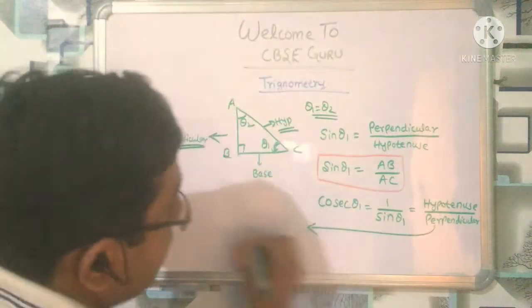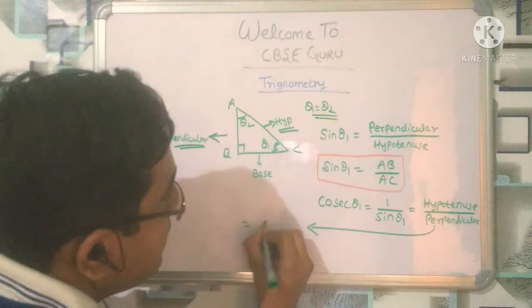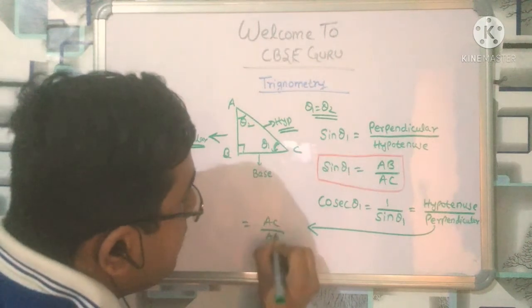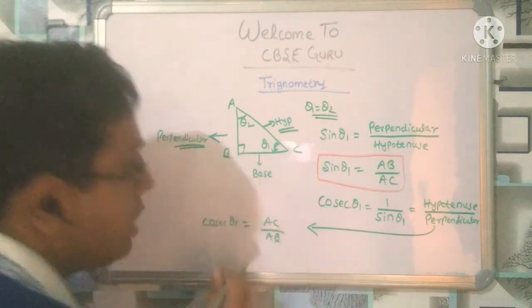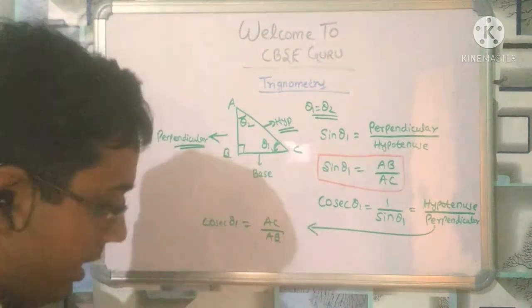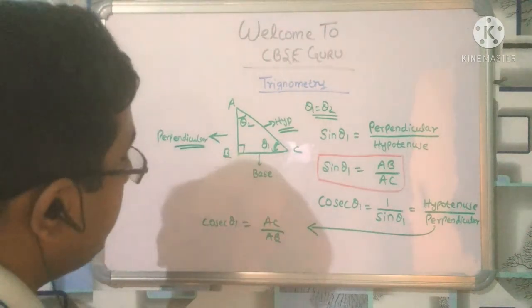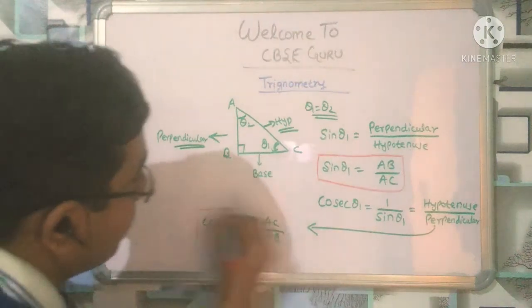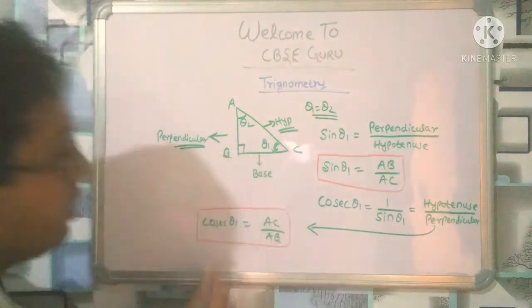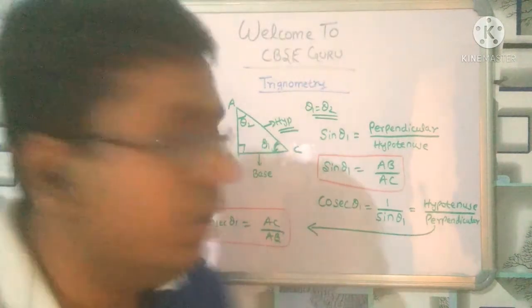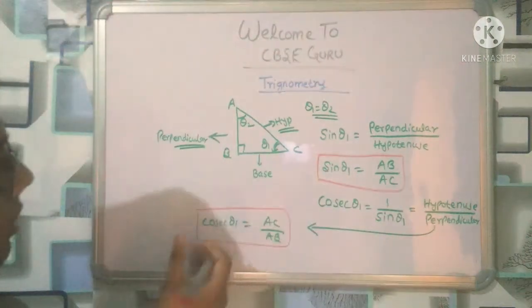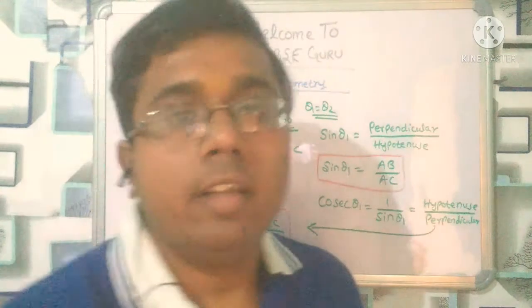So what can we write here? Hypotenuse is AC upon AB, what is it? Cosec theta 1. So remember: sine theta 1, cosec theta 1. Like that you will be able to remember it. Note it down very well: it is sine theta 1, cosec theta 1. So let us move to the next thing.